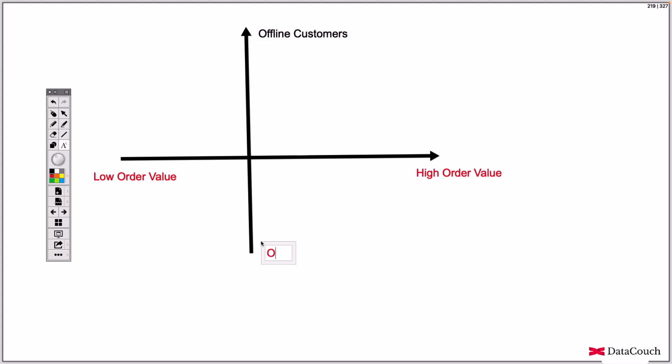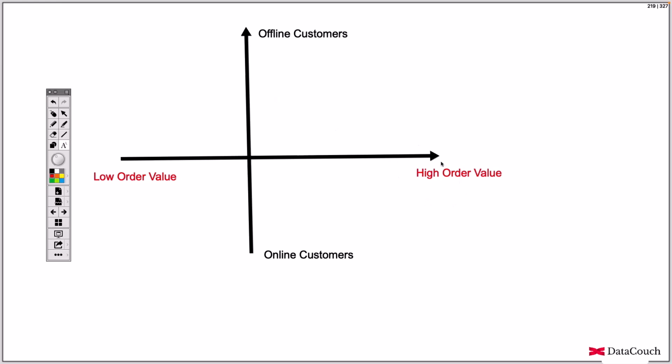So let's say I am talking about a company which is into e-commerce as well as having brick and mortar stores. You can see we have a lot of orders and order values, and we want to find out a pattern. We want to find out what is going on and how we can predict whether a particular customer will have high order value or low order value, or you want to group them, or maybe you can group them based on other aspects also, like I was saying, spendthrift customer or not a spendthrift customer.